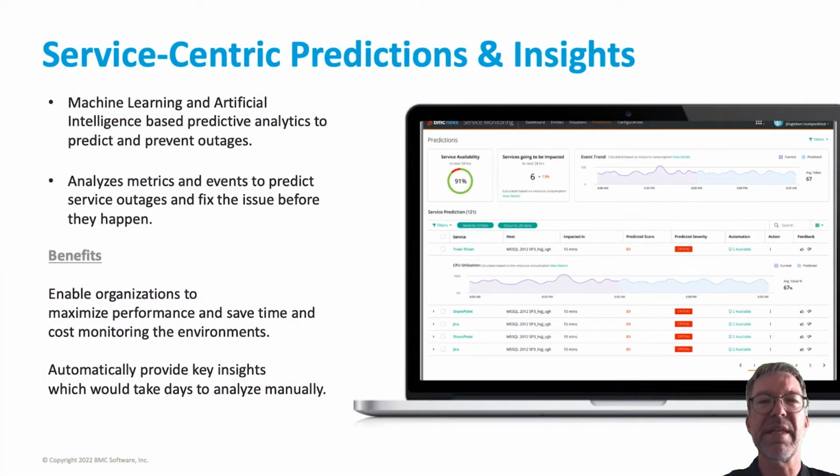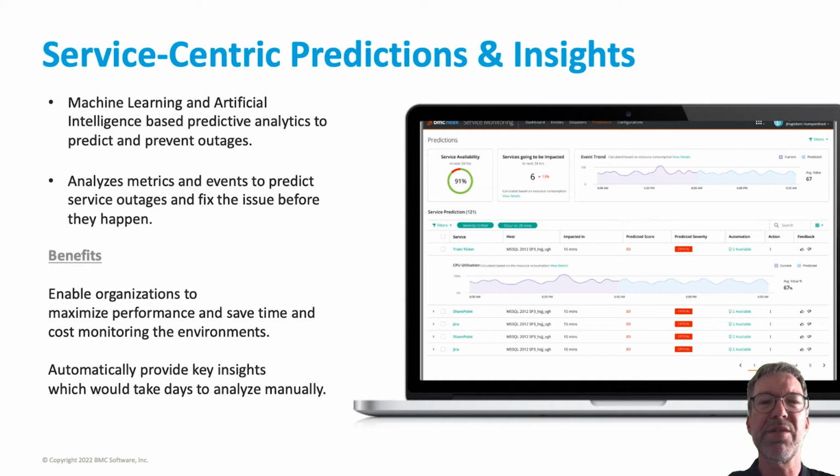Service-centric predictions and insights are key features for this release. We'll be able to predict any kind of outage for a service which is to happen in the next 24 hours and show this upfront in the form of a predictive event.